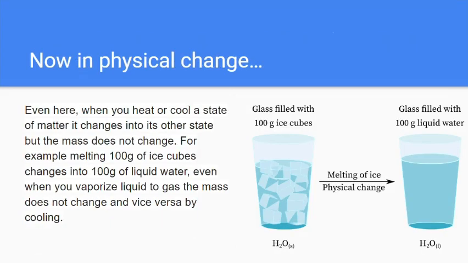Now, physical change. Here, when you heat or cool a state of matter, it changes into another state, but the mass does not change. For example, melting 100 grams of ice cubes changes into 100 grams of liquid water. Even when you vaporize liquid to gas, the mass does not change, and vice versa by cooling. This is the diagram I've selected. So this is pretty much the end.